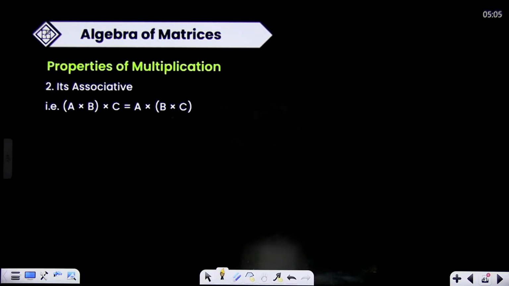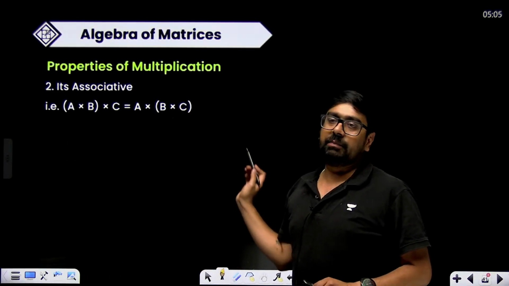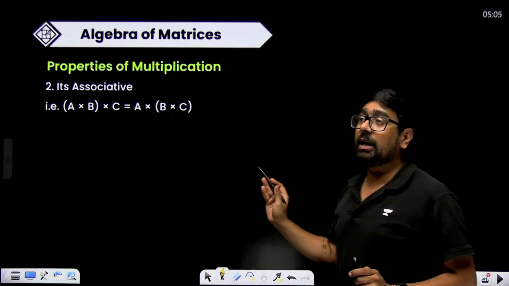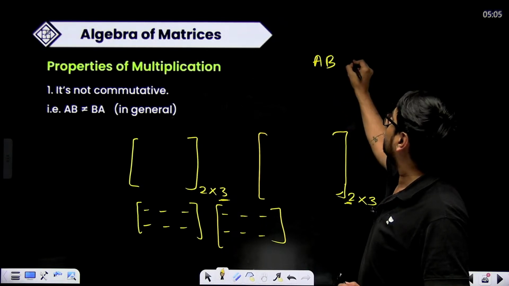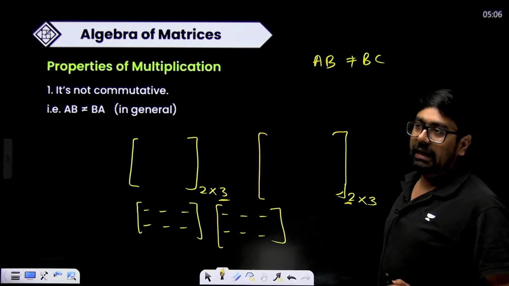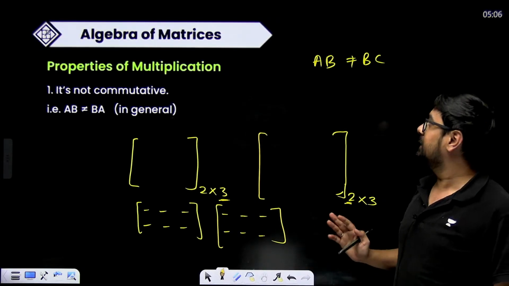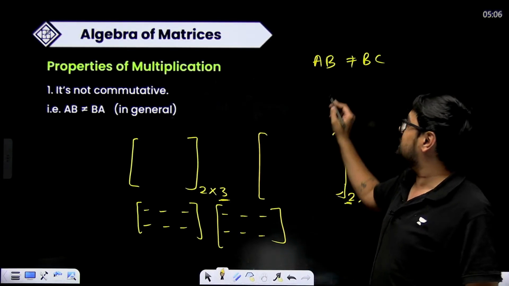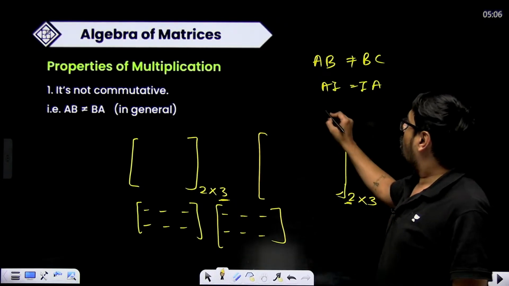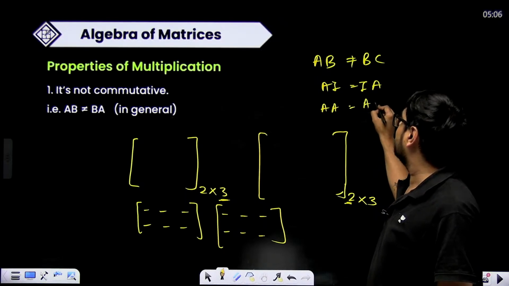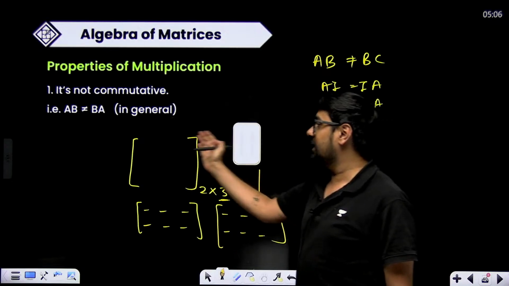Now the associative property: A multiplied with B multiplied with C is equal to A multiplied with B multiplied with C. You can multiply in any grouping if 3 matrices are there. But in matrices, just remember that AB is not always equal to BA. It's equal in some cases. Suppose A is multiplied with I, then I multiplied with A, these two are equal, or A multiplied with A will be equal to A multiplied with A. In this case, these are equal. Same matrices, if you are multiplying, then it's okay, otherwise not.